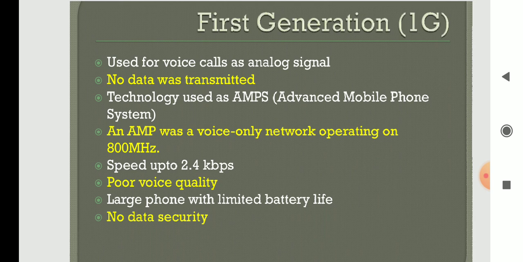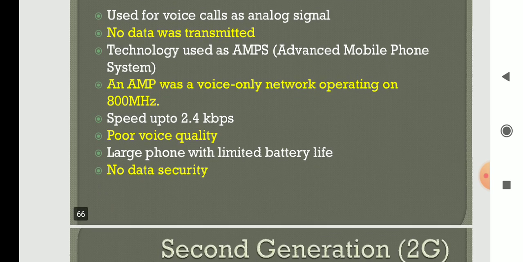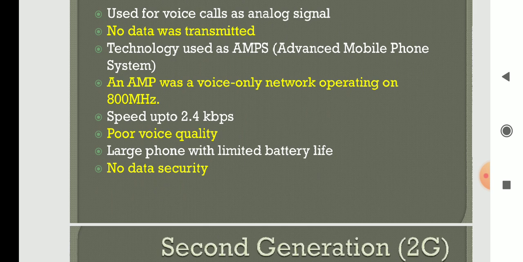network, no digital signal. In 1G we used a technology called AMPS, advanced mobile phone system. That is the first technology we started using for mobile communication. It supports only voice, it will not support data. The speed, that is the data rate, is 800 megahertz.